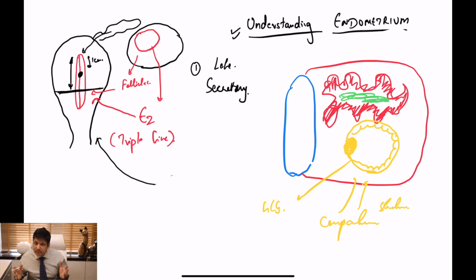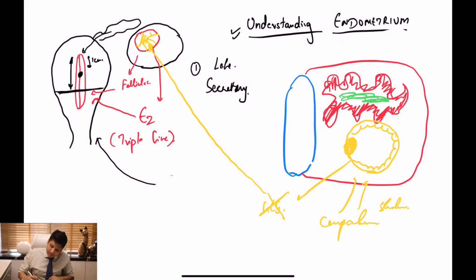And once HCG is secreted, what does HCG do? HCG is going to maintain the corpus luteum. This is very, very important feedback. Otherwise, if there is no implantation and there is no HCG, there is going to be a negative feedback which is going to reduce the estrogen and the progesterone. It is going to abruptly cut it off.